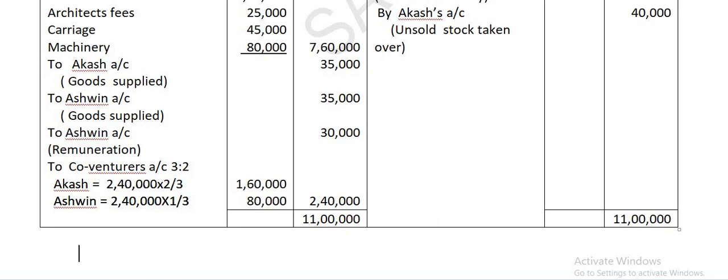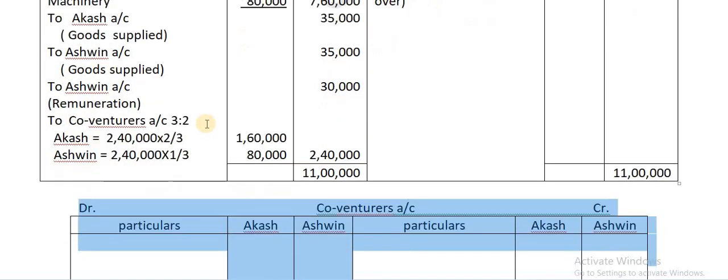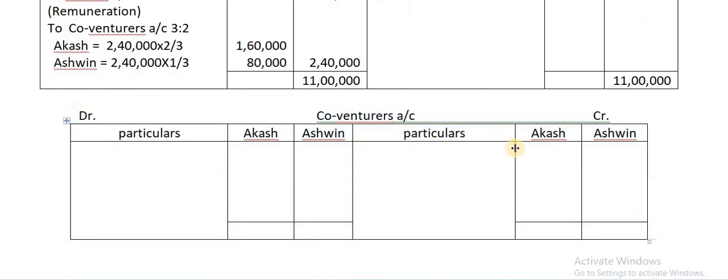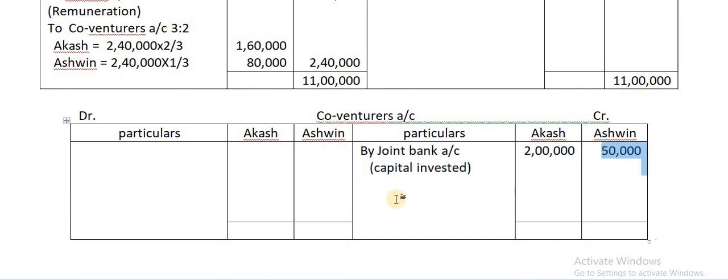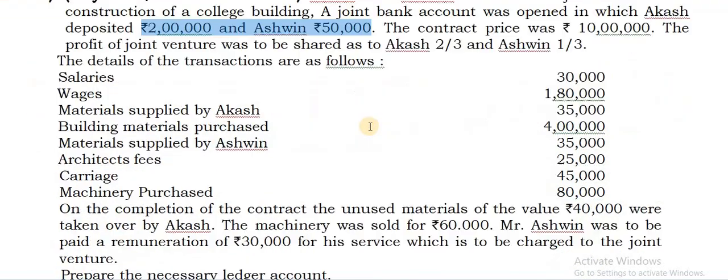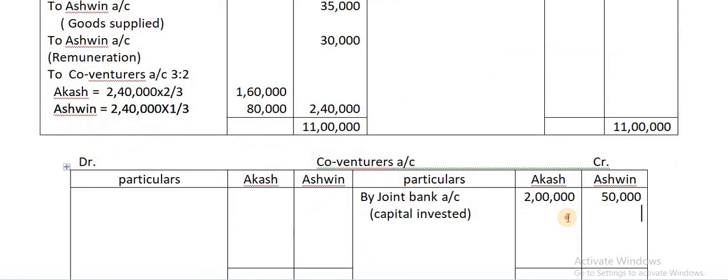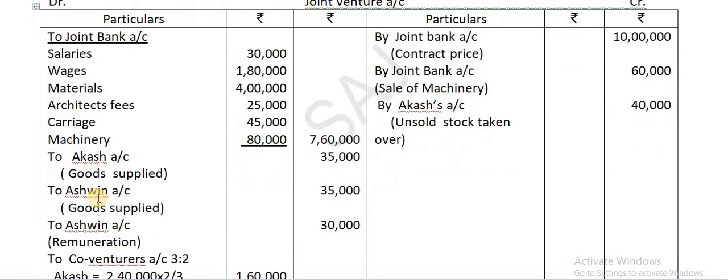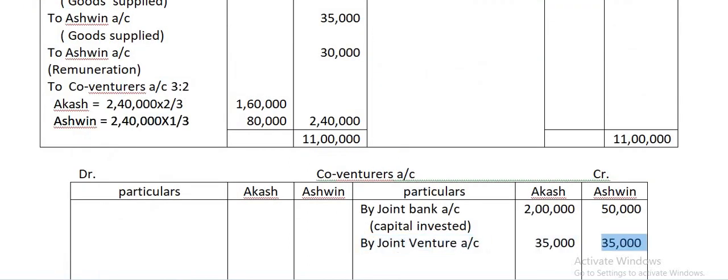Next, you can go for the co-venturers account. Take the columns for the co-venturers account. As usual, write on the credit side by joint bank account with the capital amounts, 2,50,000. That is the capital contribution. Then look at whatever assets or goods were supplied by Ashwin and Akash, each supplied 35,000 worth. Write on the credit side by joint venture account.